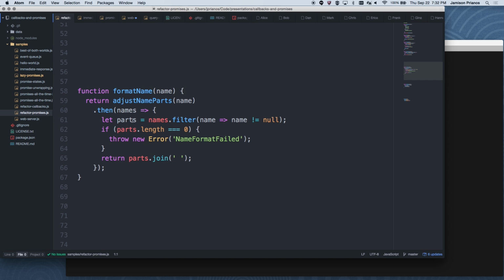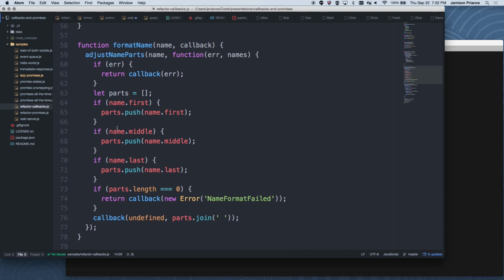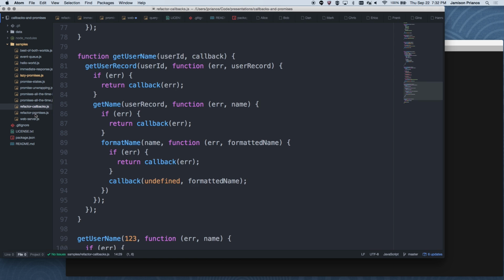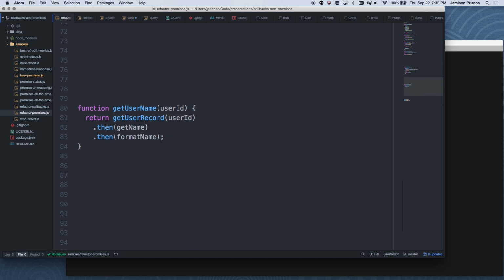Whereas with the callbacks, you have to treat them independently, pass them in, get separate callbacks returned back, and push them all together. Get username, same thing. The chain reads like you would expect to read this function. I will get a user record, then I will get the name, taking the input of that user record, then I will format the name given the output of get name. It's very simple to see how that follows, just like a synchronous program would.